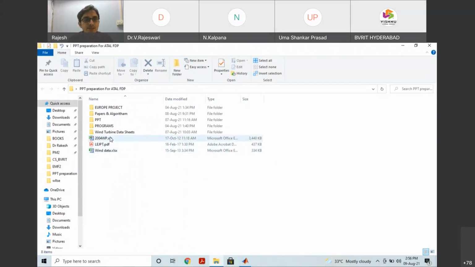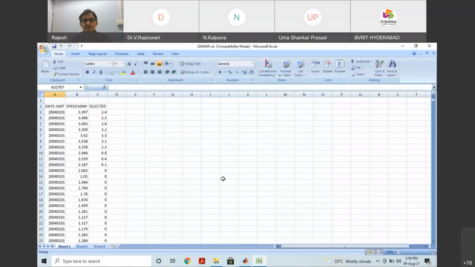Okay. So different type of the wind data, how I acquired. Is it visible? Is it visible, sir? Yes, sir. Visible. Yeah. So this data I have collected from NREL. Okay. NREL is the National Renewable Energy Laboratory, USA. From that I have taken.